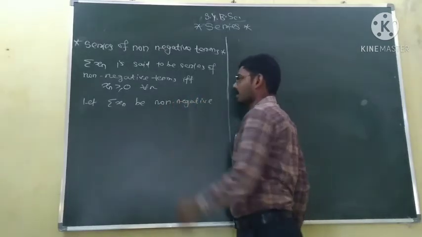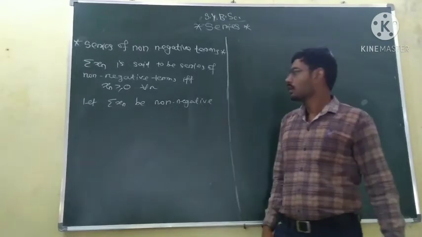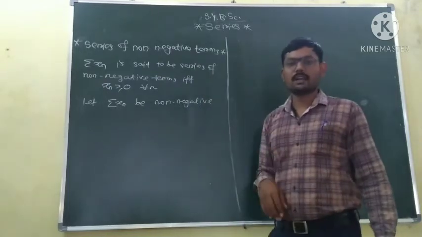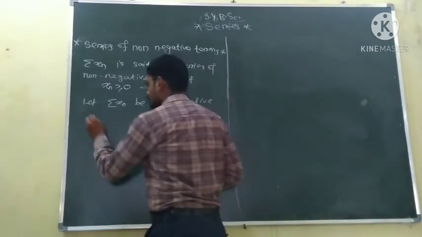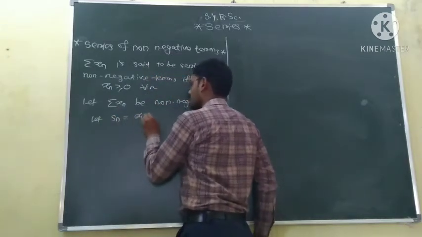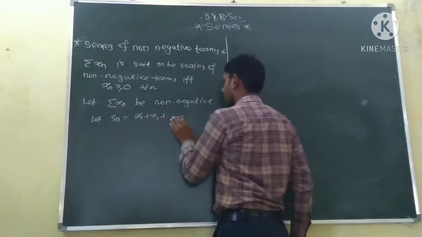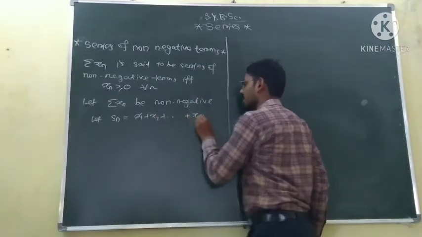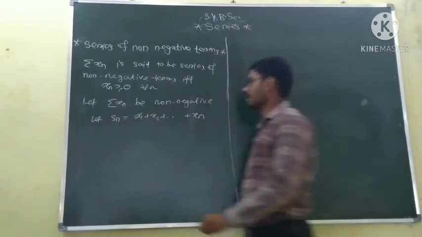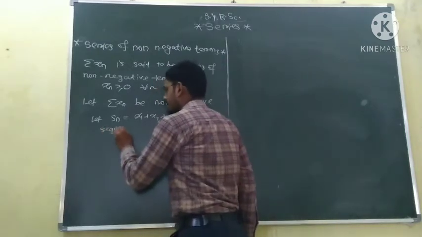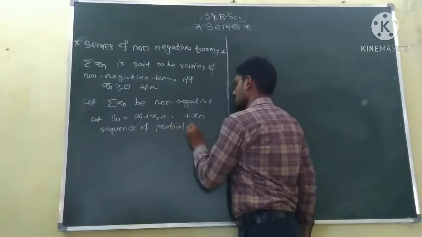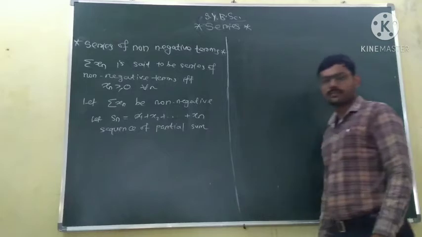So let xn be a series of non-negative terms. This implies that for this series there is a sequence of partial sums, say Sn. Let Sn be equal to the sum of the first n terms, x1 plus x2 up to xn. This is the sequence of partial sums for this series.